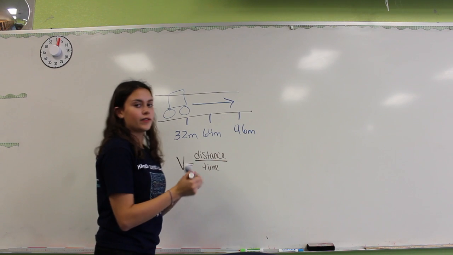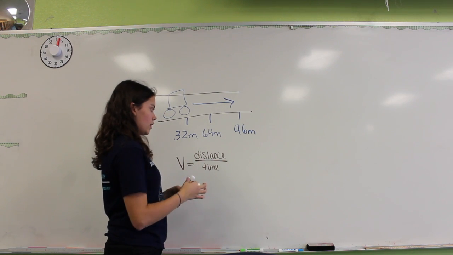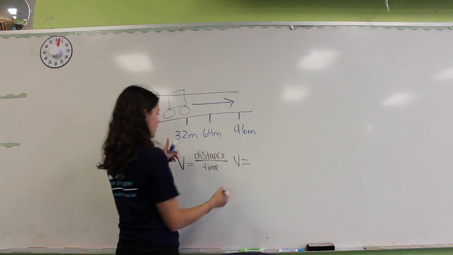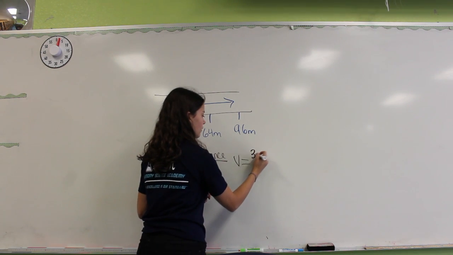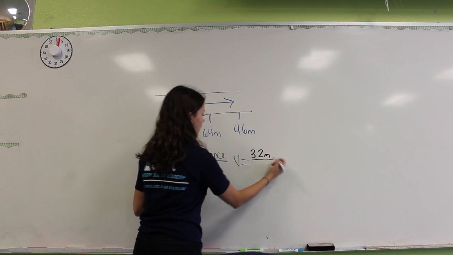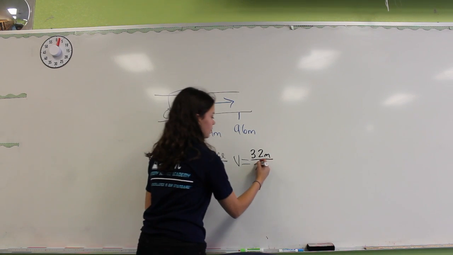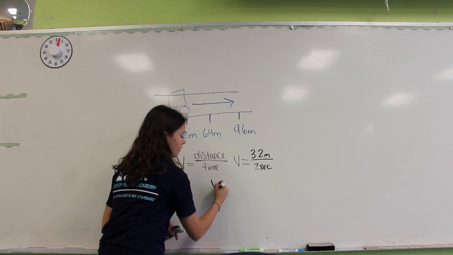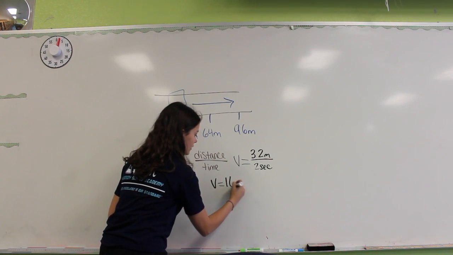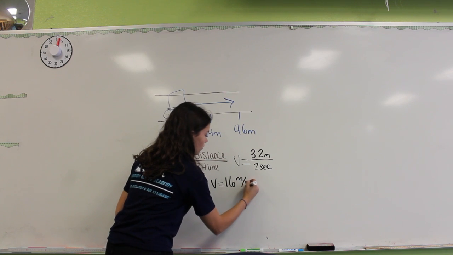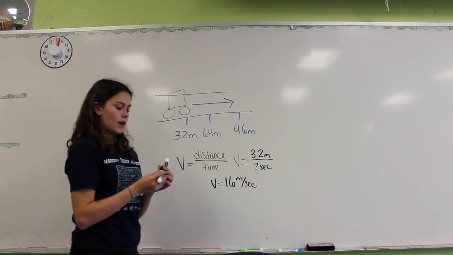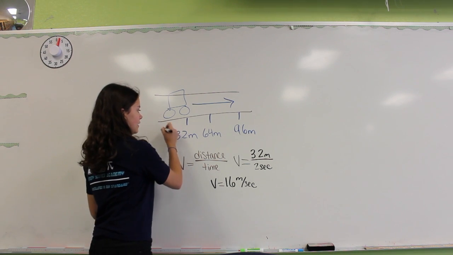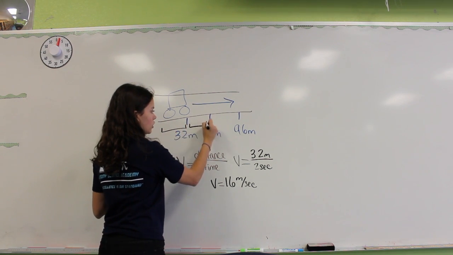This means we would have to plug in the numbers. So, velocity is equal to distance over time, which I said was 2 seconds. When you divide them, that gives you a velocity of 16 meters per second. And since the car is a constant velocity car, the distance every 2 seconds should be the same.